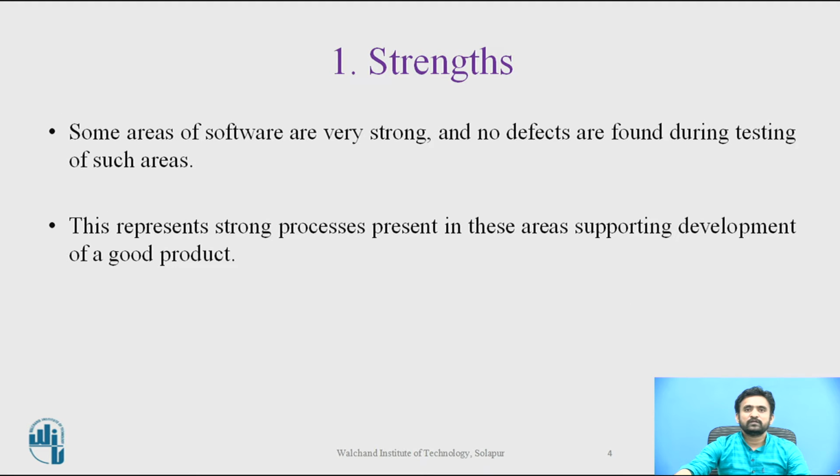Now we are moving with some of the essentials in software testing. The very first one is strength. These are areas of software that are very strong, and no defects are found during testing of such areas. The areas may be in terms of modules, screens, algorithms, or processes like requirement definition, design, coding and testing. This represents a strong process present in the areas, supporting development of a good product. And we can always rely on the process and try to deploy it in other areas.